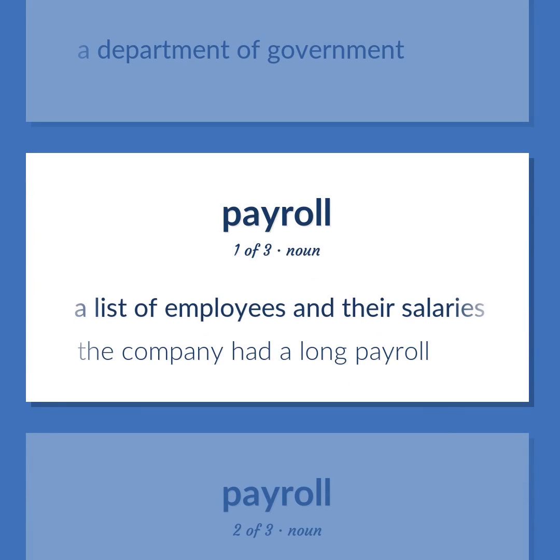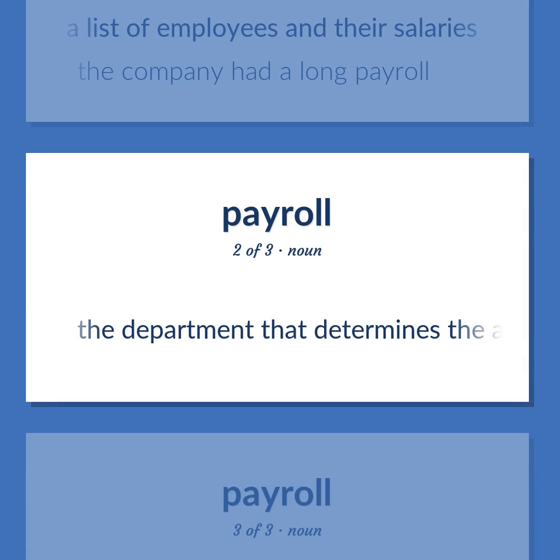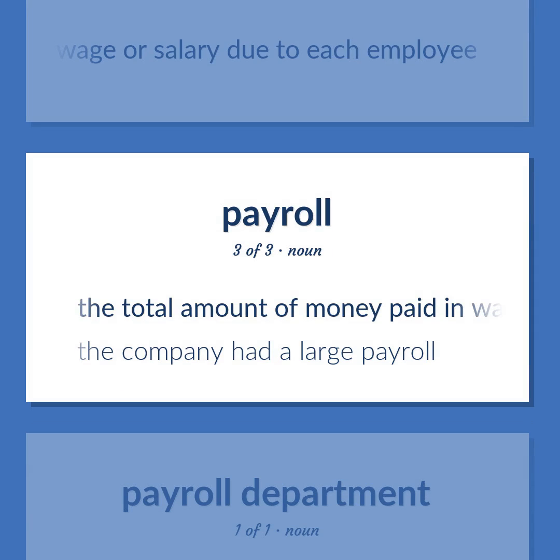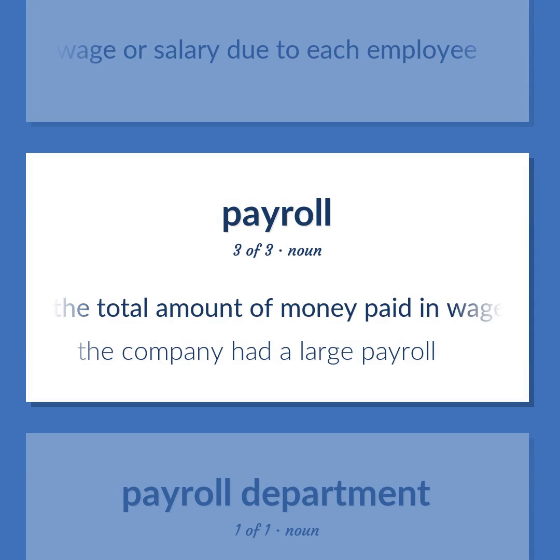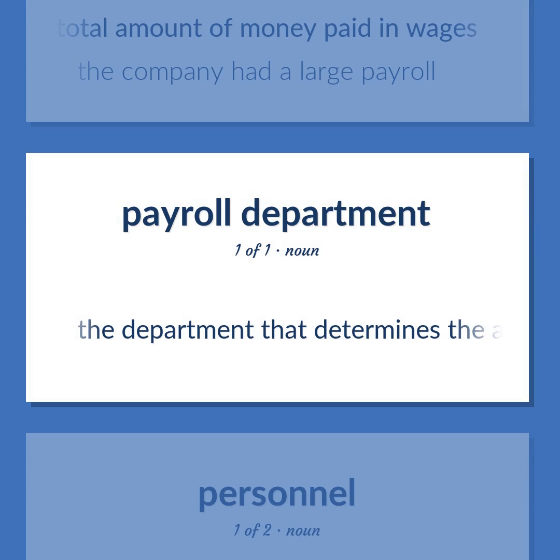A list of employees and their salaries. The company had a long payroll. The department that determines the amounts of wage or salary due to each employee. The total amount of money paid in wages. The company had a large payroll.